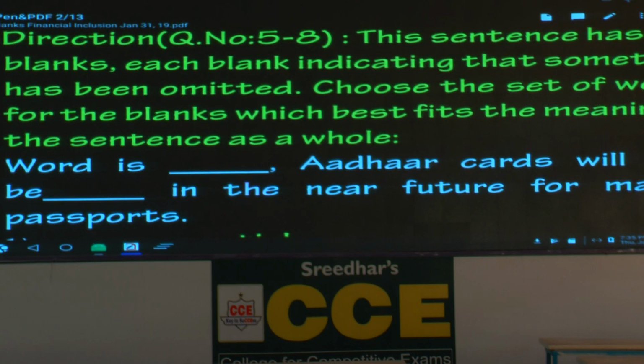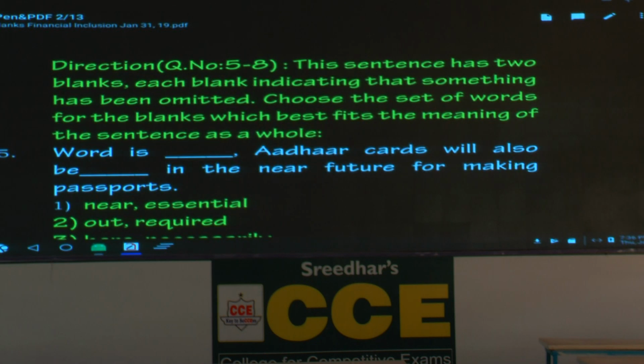What are these questions about? Questions 5 to 8. How many questions are there? 4 questions again. 5, 6, 7, 8. But they have given only 3. Then what is the number? 5 to 7. Please correct it. What do you see there? 5 to 8 or 5 to 7? Please correct it. I will also do that, don't worry.